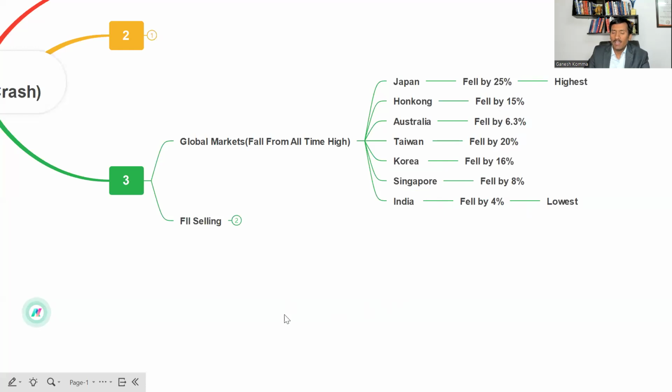So this shows that Indian markets are more stable, and this is the result. Numbers speak. India has been one market which has had only a shadow effect from the global market fall.